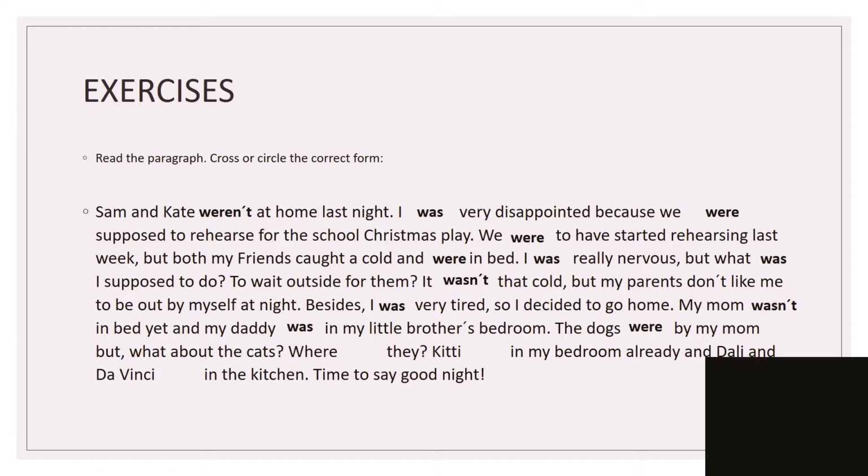The dogs were by my mom, but what about the cats? Where were they? Kitty was in my bedroom already, and Dali and Da Vinci were in the kitchen. Time to say good night.